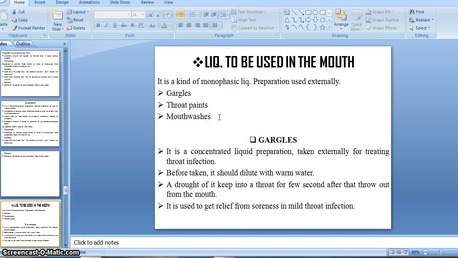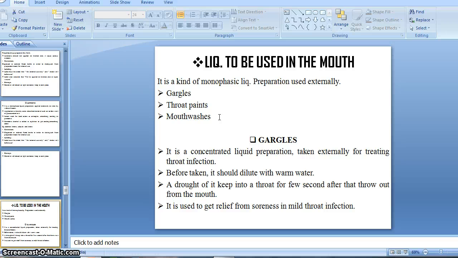It is also applied externally, that is, liquid to be used in the mouth. Liquid to be used in the mouth means only for the mouth cavity, not taken internally. The preparation used for the mouth cavity does not fall under internal preparations, because our mouth is also an external part of our body.